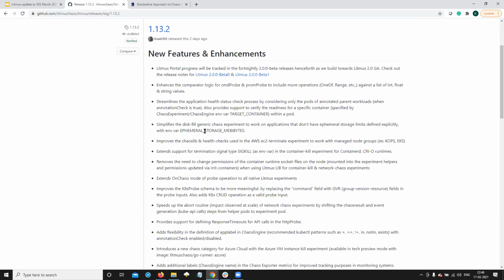So that's one change. The disk fill experiment used to work only on those applications that had the ephemeral storage limits defined, but we have made it more generic. You can do this experiment even without ephemeral storage resources defined on your deployment, on your application spec. You can just provide the space that you want filled using the ephemeral storage, maybe by its environment variable, and that will eat up the space. And it can be on your container path, or it can be on your mount path that you mounted the external PV on.